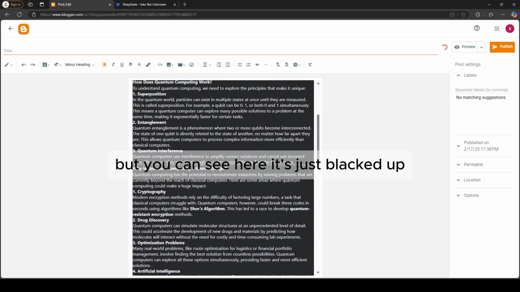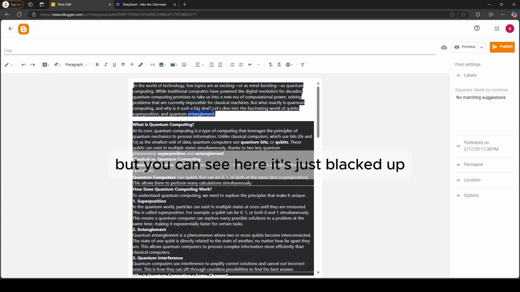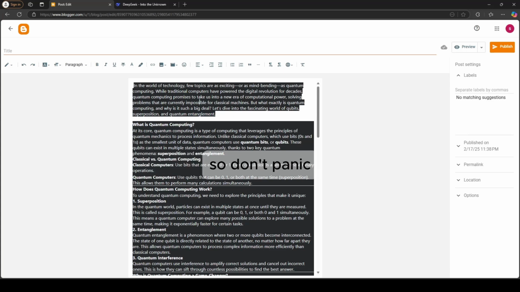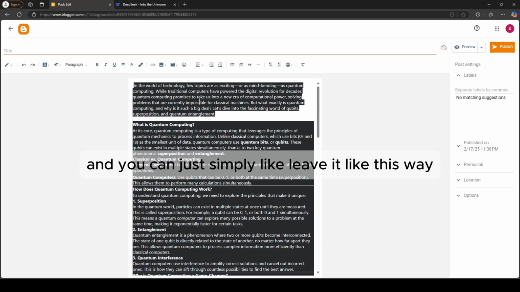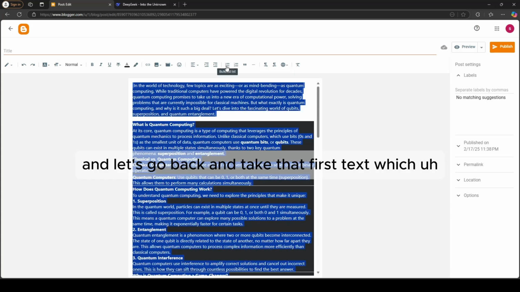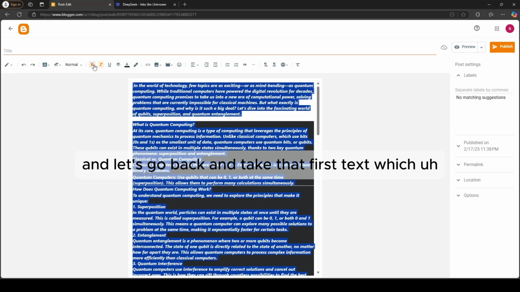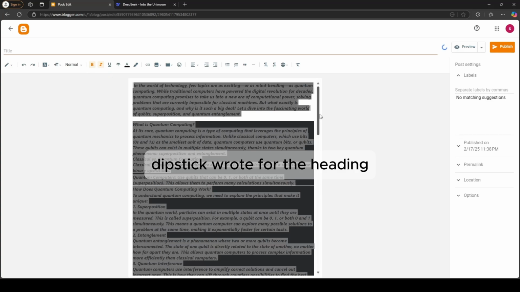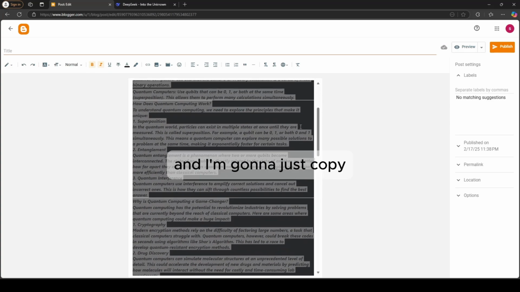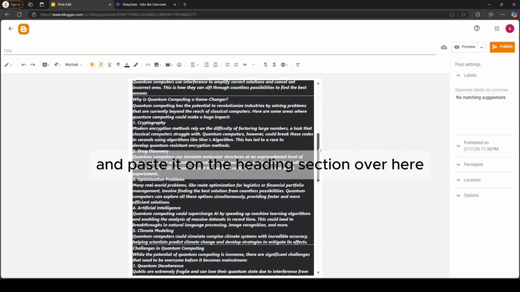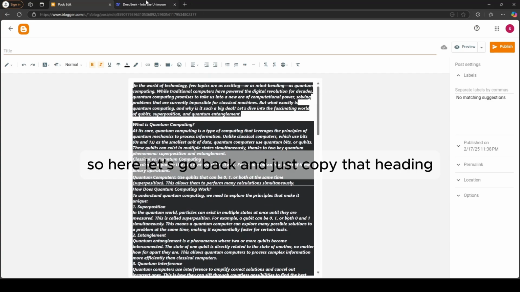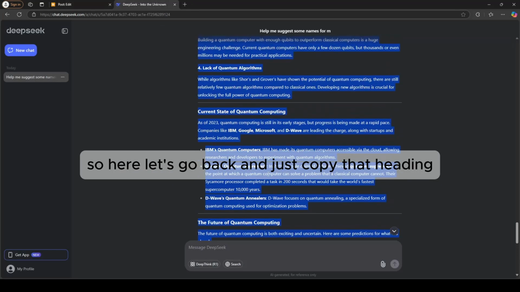But you can see here it's just blacked out, but the content is still there, so don't panic, and you can just simply leave it this way. So don't worry, and let's go back and take that first text which DeepSeek wrote for the heading, and I'm gonna just copy and paste it on the heading section over here. So here let's go back and just copy that heading.